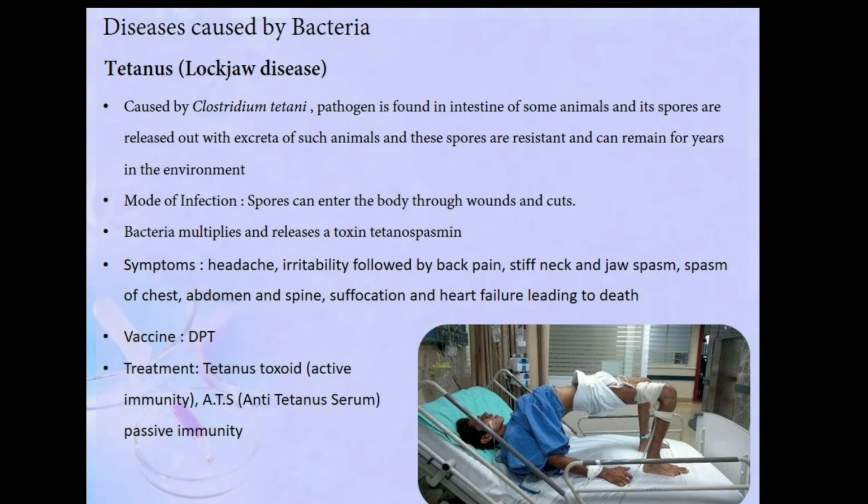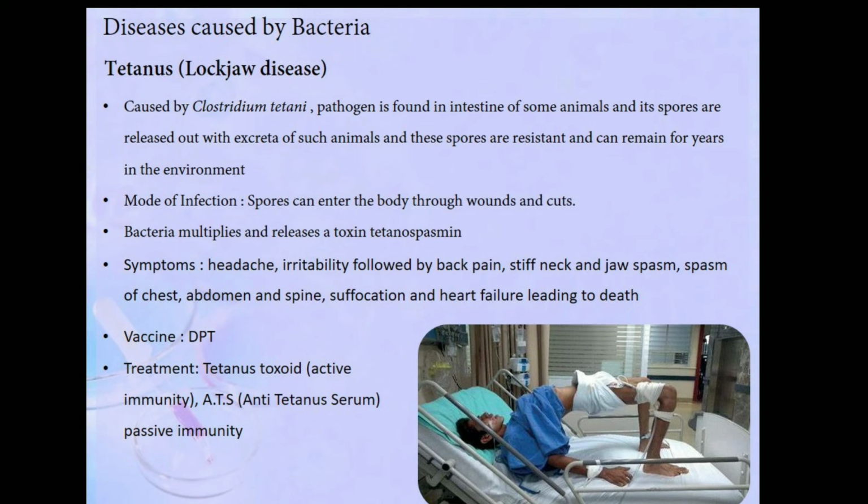So the mode of infection is the spores can enter our body through wounds, cuts. That's why when you get hurt, you are advised to take tetanus injection. When you fall on the road or when you're cut with a rusted iron, it can lead to tetanus. Now the bacteria, once it enters, it starts multiplying and it releases a toxin called tetanospasmin. This tetanospasmin is responsible for the disease.